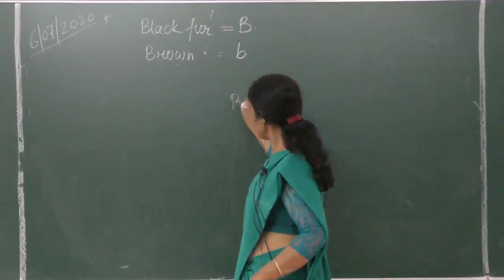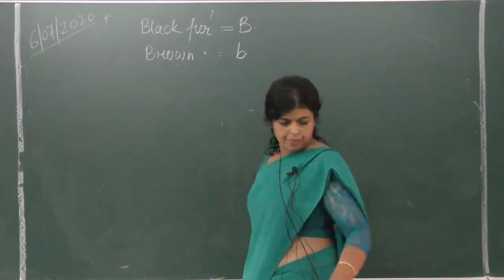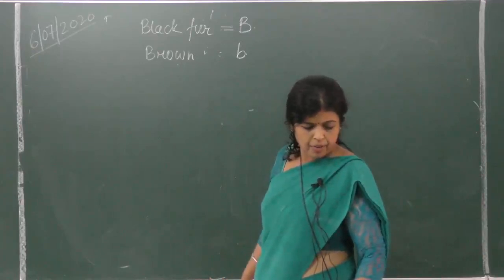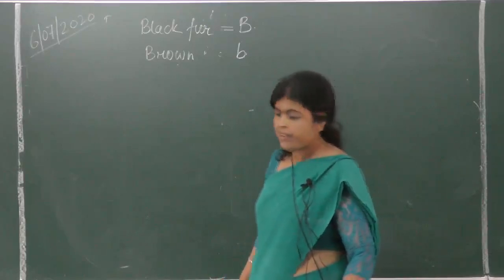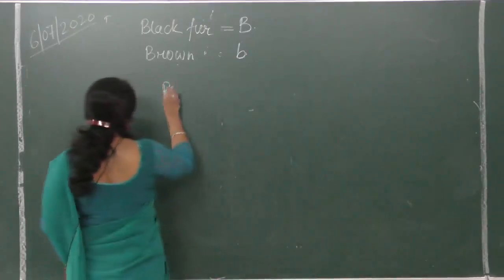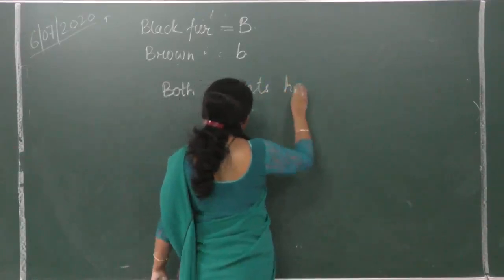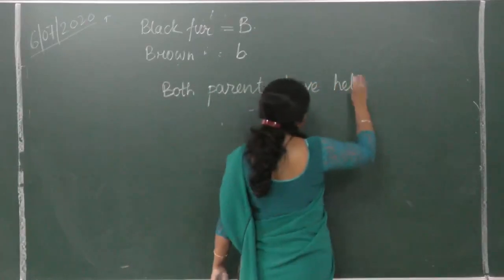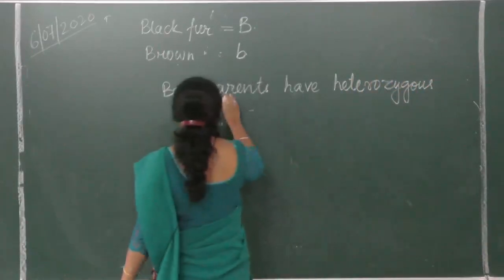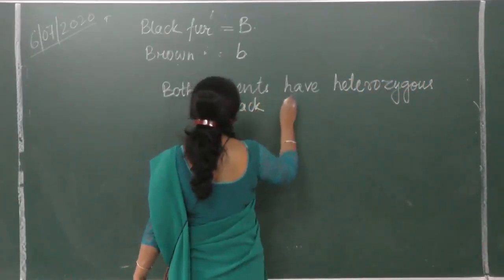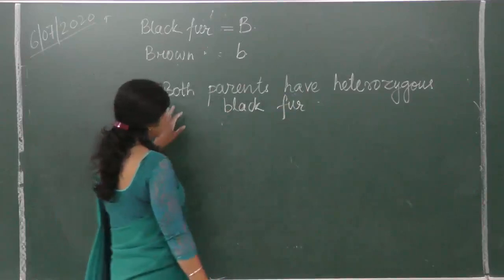capital B, small b. It is the easiest way they have asked. Instead of this, they can ask: predict the genotype and phenotype of the offspring when both the parents are heterozygous black fur. Both parents have heterozygous black fur. Is it all right? Okay.